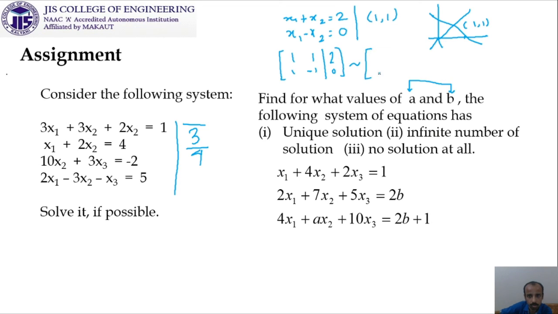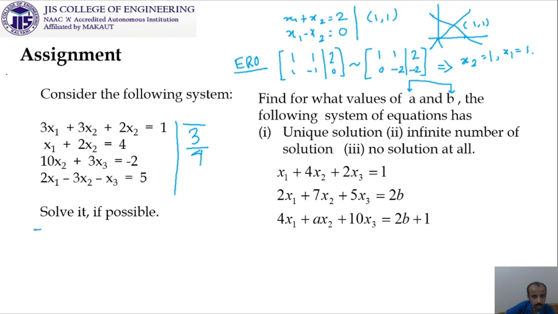So if we are converting it into its echelon form, it is 1 1 2, and we are subtracting r2 minus r1, so it will be 0, minus 1, minus 1 minus 1, that is minus 2, and 0 minus 2, it is minus 2. So this is the echelon form, and from this we conclude the rank of the coefficient matrix is 2, the rank of the augmented matrix is 2, and the solution of this system in the reverse order, that is 0 minus 2 it is minus 2. So think what we are getting, x2 is equal to 1 and x1 is equal to 1.